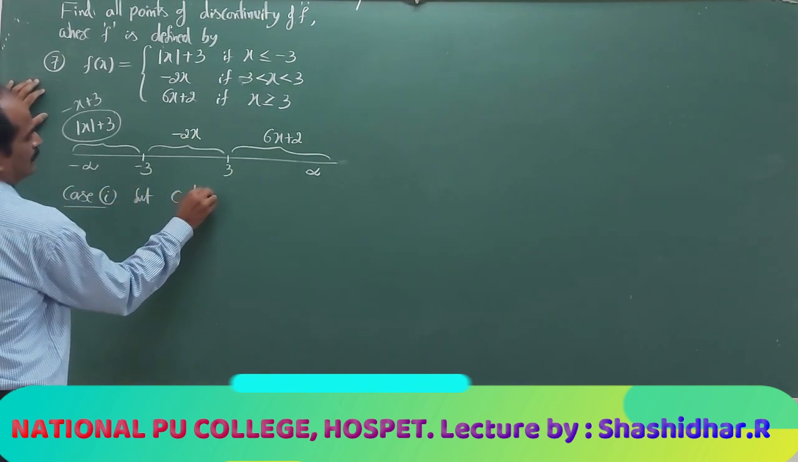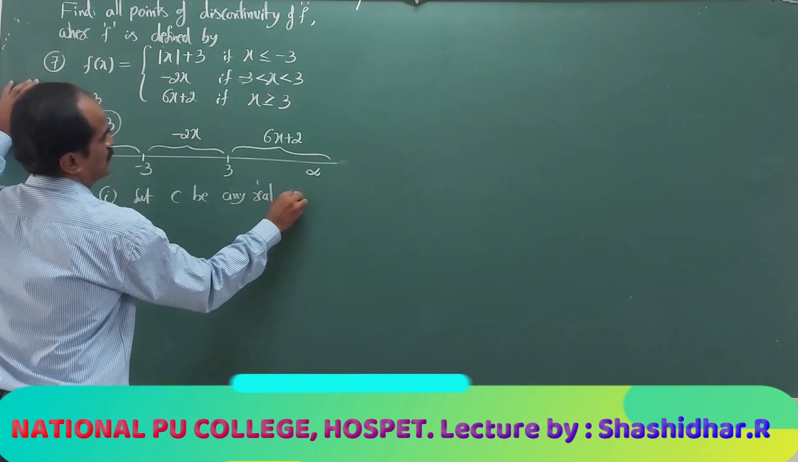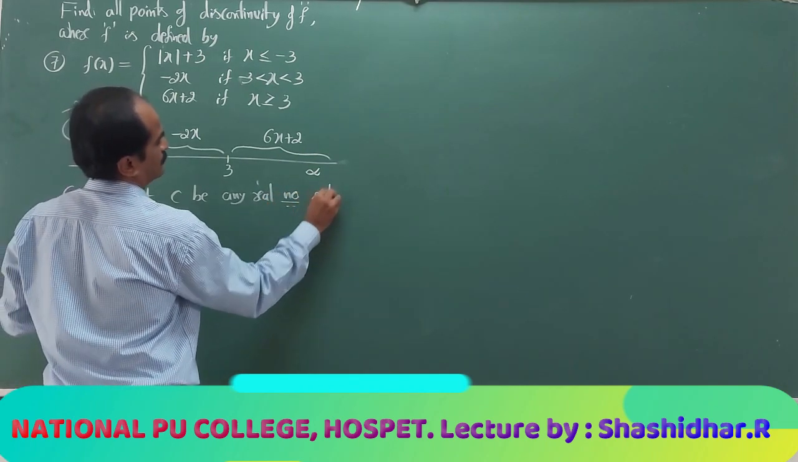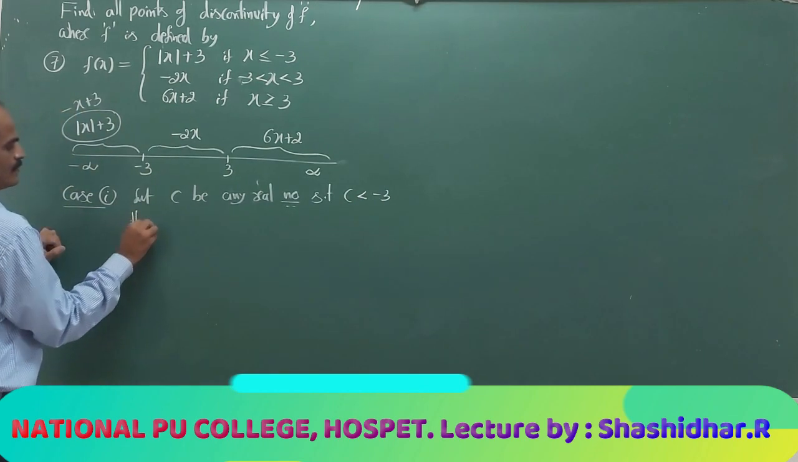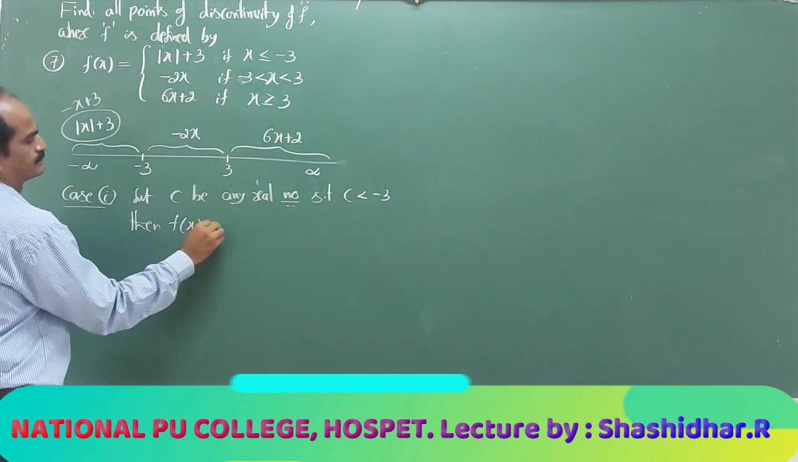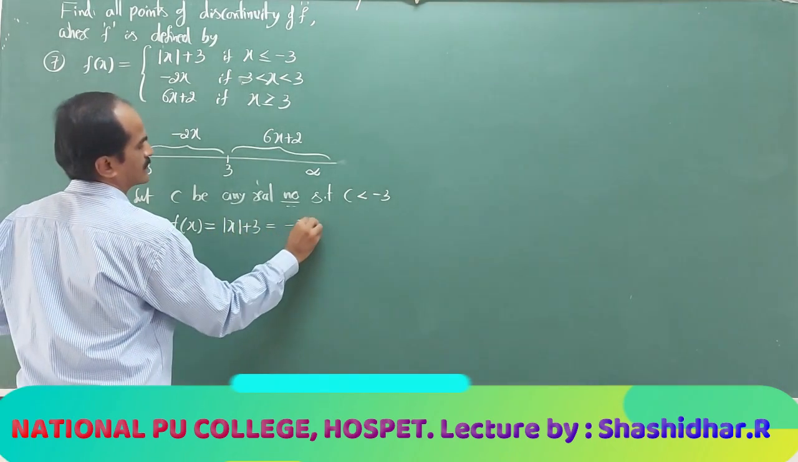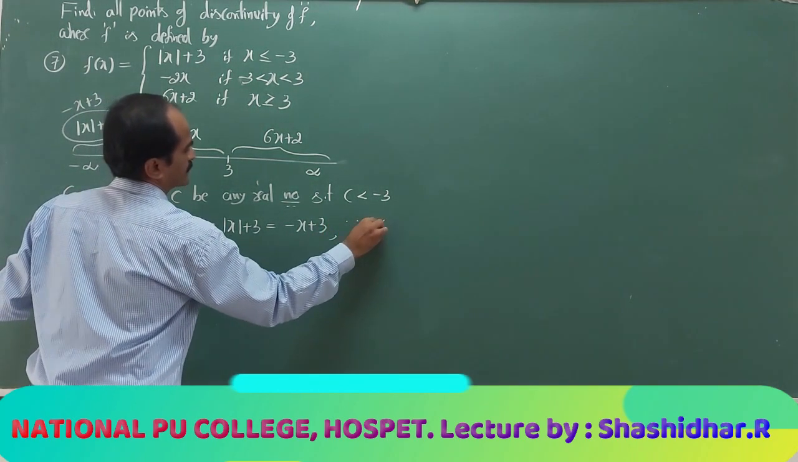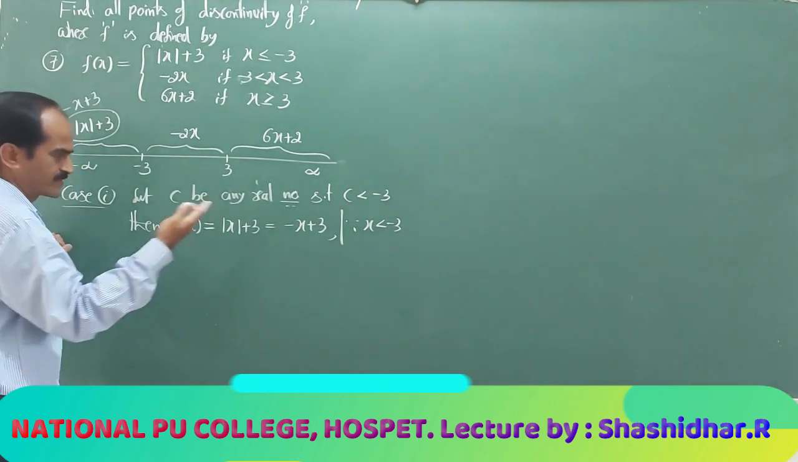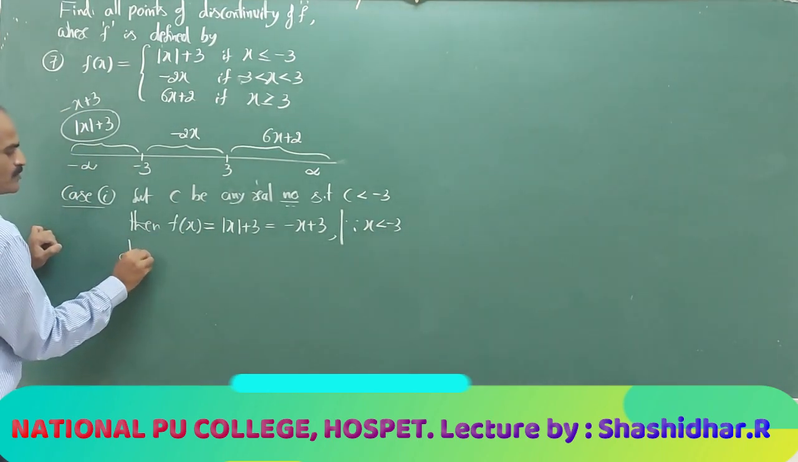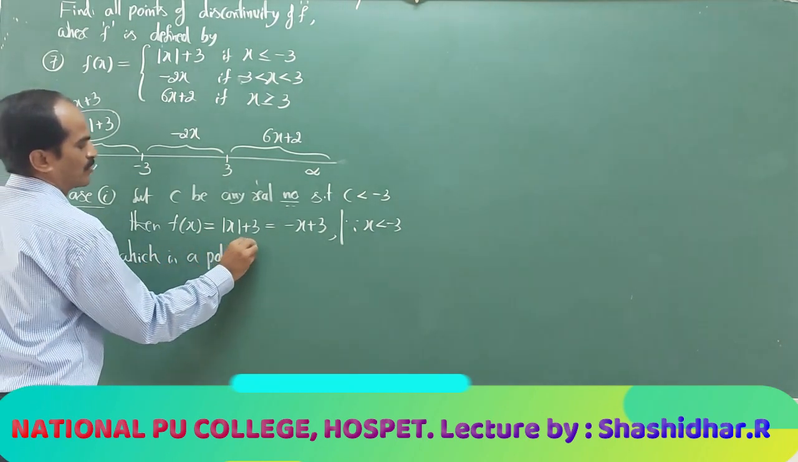Let c be any real number such that c < -3. Then f(x) = |x| + 3 = -x + 3, because x less than -3 means it is negative. When x is negative, according to the definition of mod x, it is -x, which is a polynomial function.